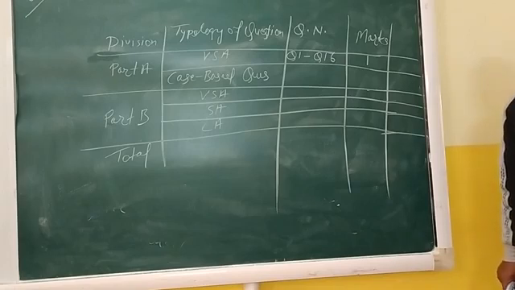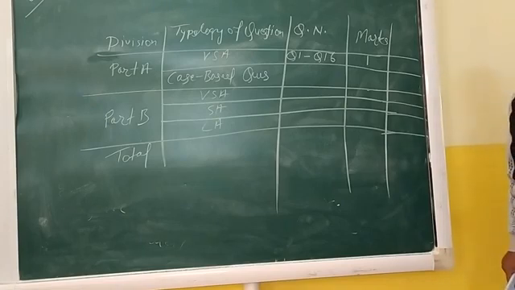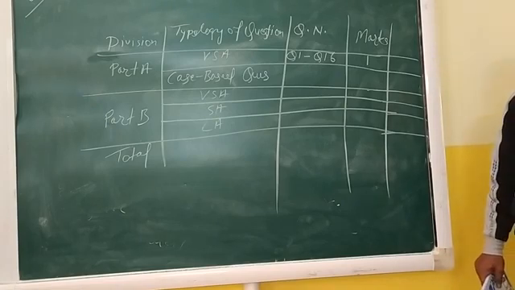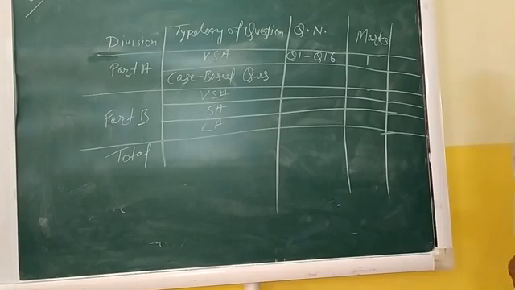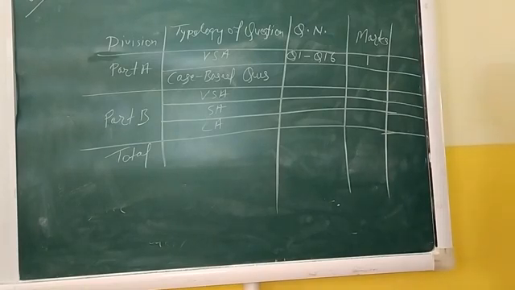What kinds of question will be? These questions will be 1 mark question. Like suppose the LCM of 2 numbers is this, and the HCF of 2 numbers is this. One of the numbers is this. What will be the other number? This is a 1 mark question. Got it or not? These kinds of question you can very easily solve if you know the formula. What is the formula? HCF into LCM equals the product of the two numbers. Very good. So like that.